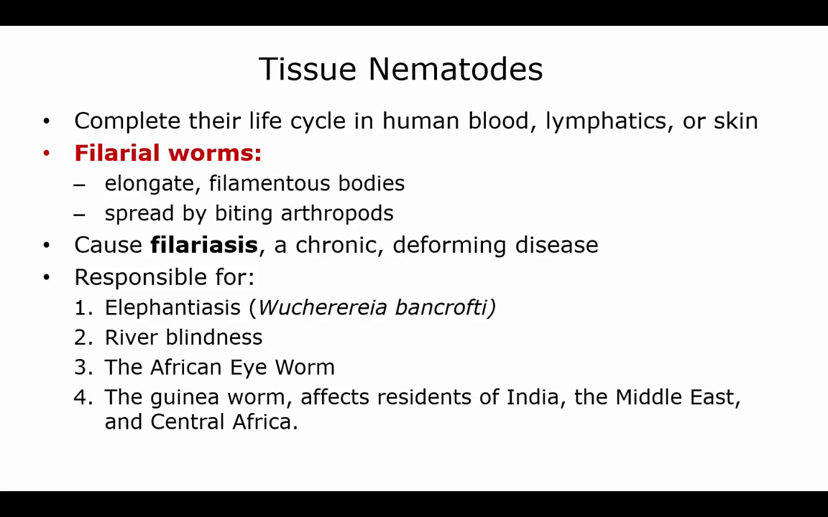The tissue nematodes are going to complete their life cycle in the human blood, the lymphatics, or the skin. This is your filarial worms that are spread by biting arthropods, and it causes filariasis. It's a chronic deforming disease that's responsible for elephantiasis, river blindness, and the guinea worm that you may have heard about, that affects people that live in Central Africa and India and the Middle East.